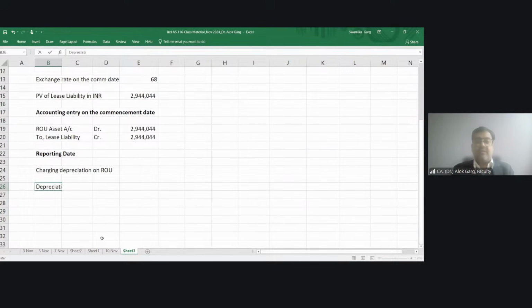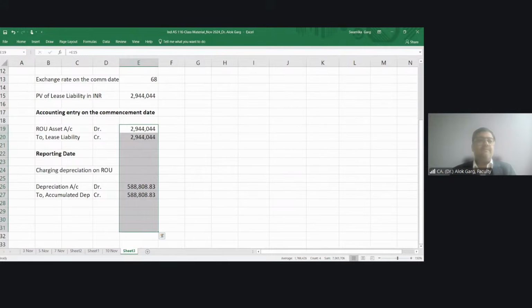Depreciation account debit, to accumulated depreciation. This divided by 5.